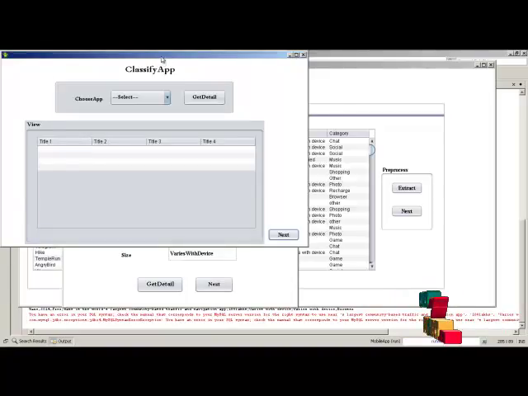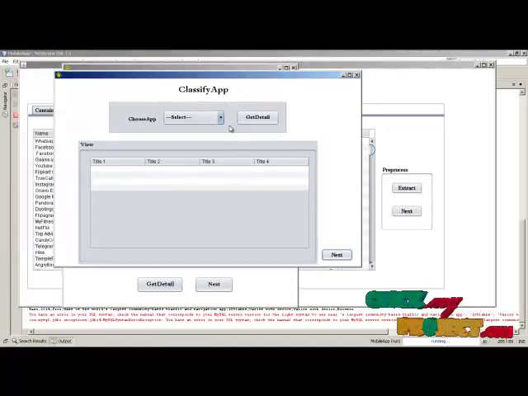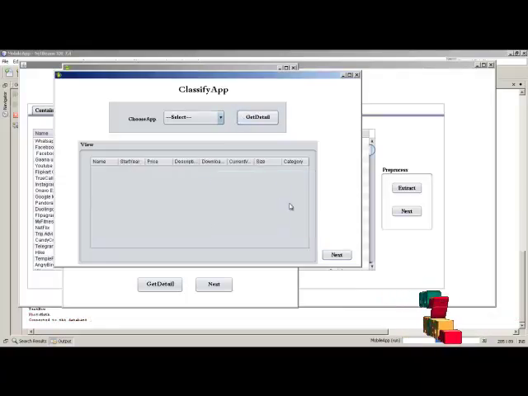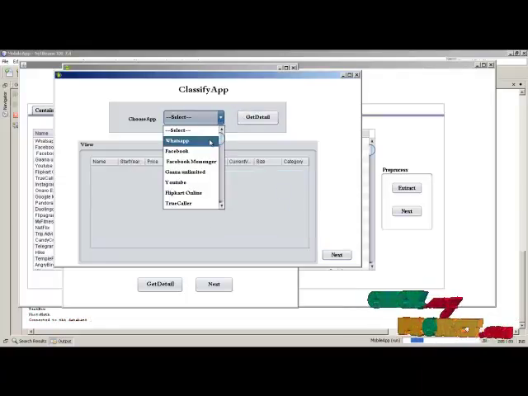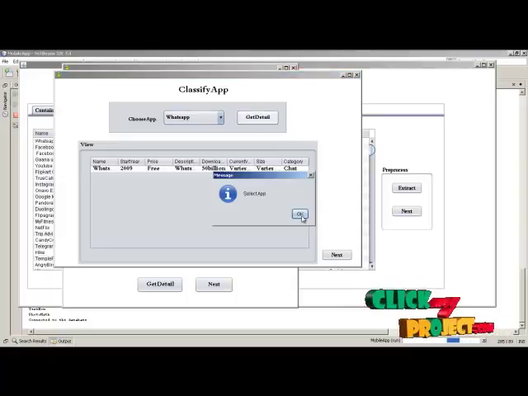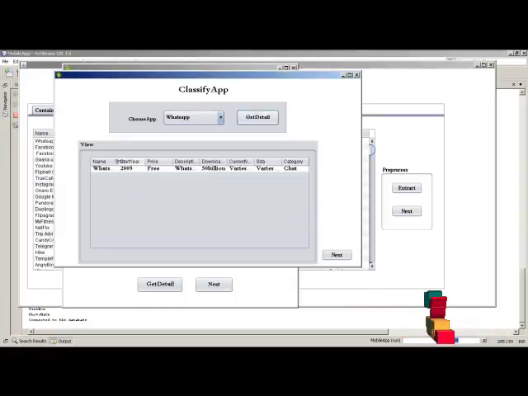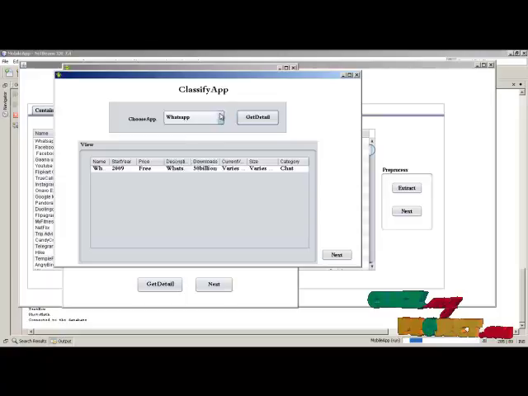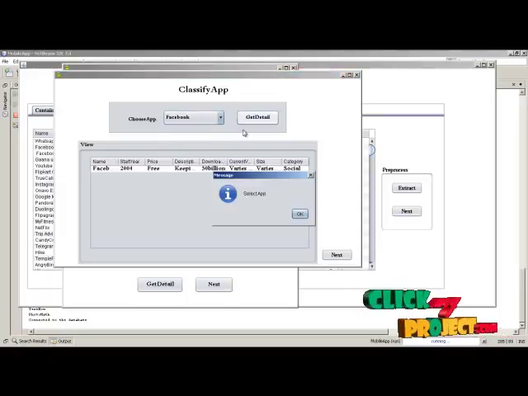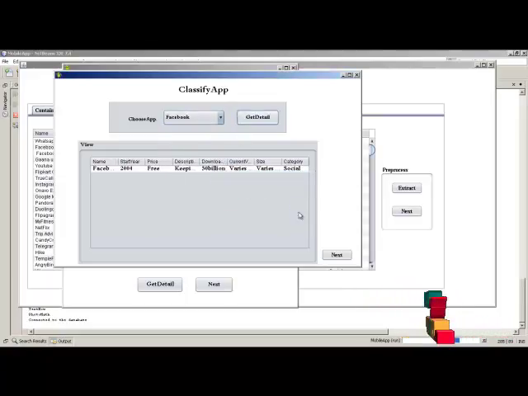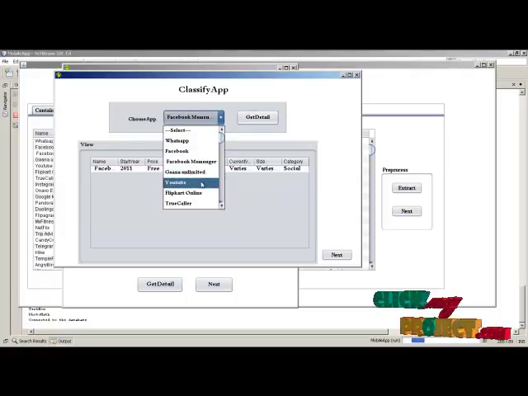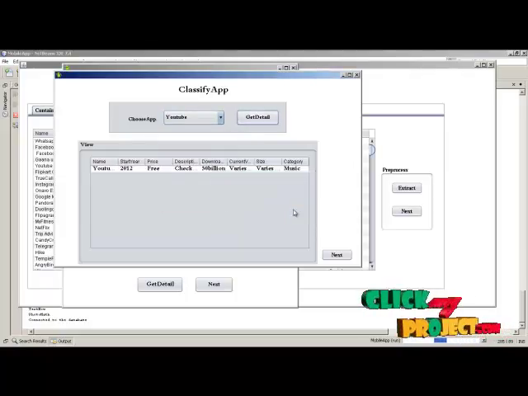Next we are going to classify the apps that are collected from the Google Play Store. Here I am going to select any one of the apps, that is the WhatsApp app, and here I can get the details about the WhatsApp information. Based on that we can update the information one by one. Next Facebook, which comes under the category of social. Next we are going to Facebook Messenger. Here we can get the attributes. Next YouTube, like that we can update the information.